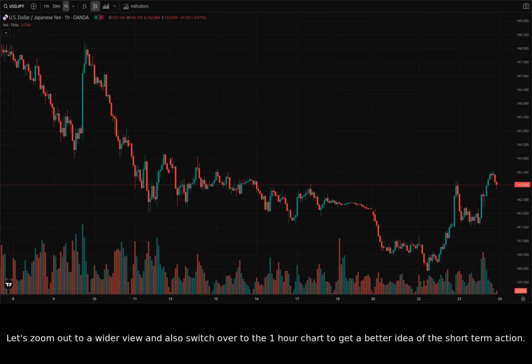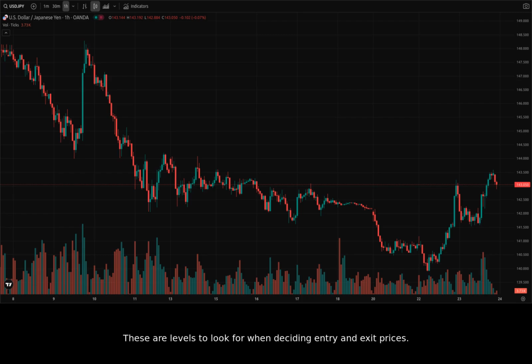Let's zoom out to a wider view and also switch over to the 1-hour chart to get a better idea of the short-term action. We see a possible support level around 140.60 and a possible resistance level around 143.22. These are levels to look for when deciding entry and exit prices.